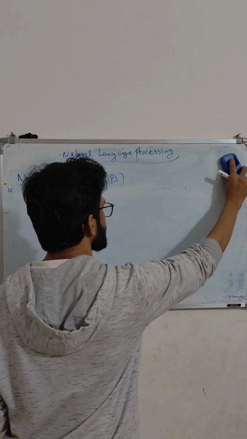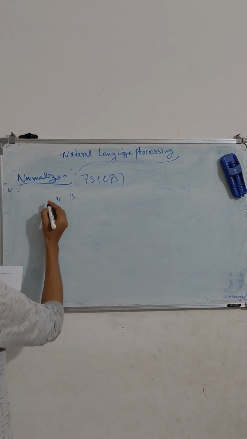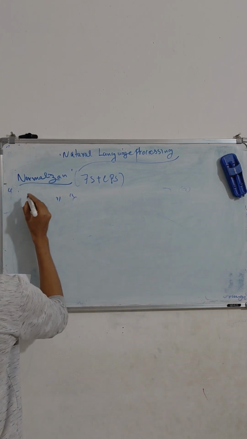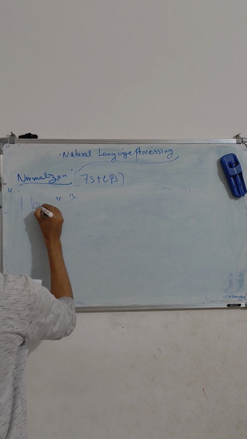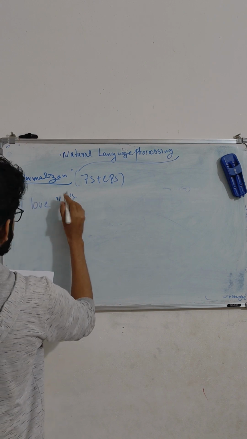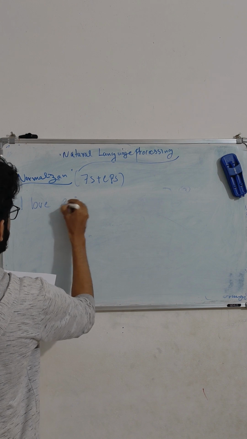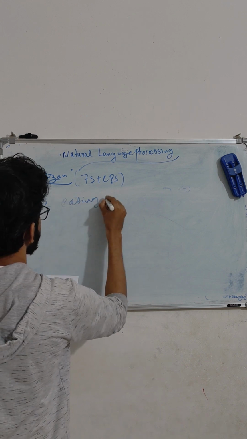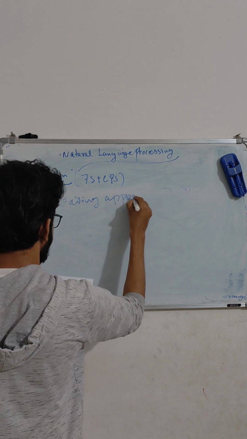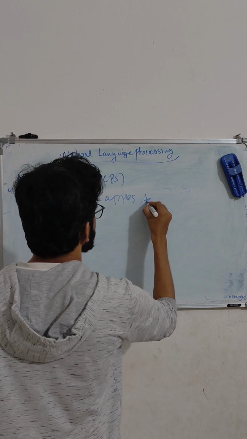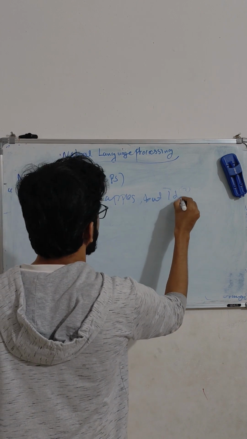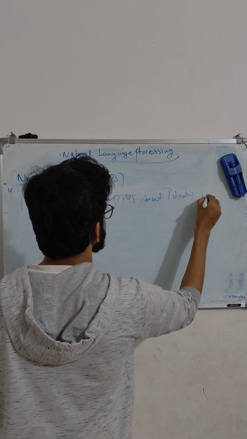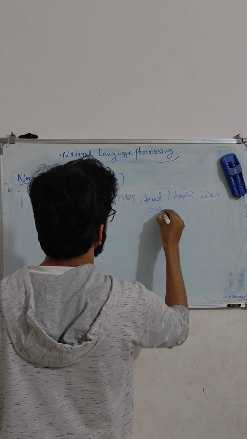Let's summarize. First, we have the sentence: I love eating apples, but I don't like oranges.